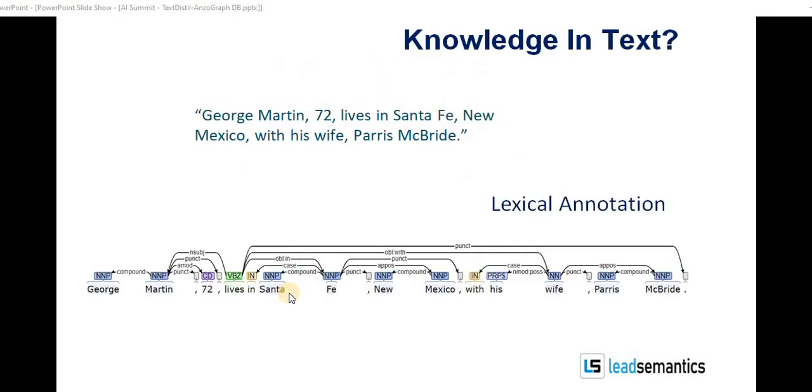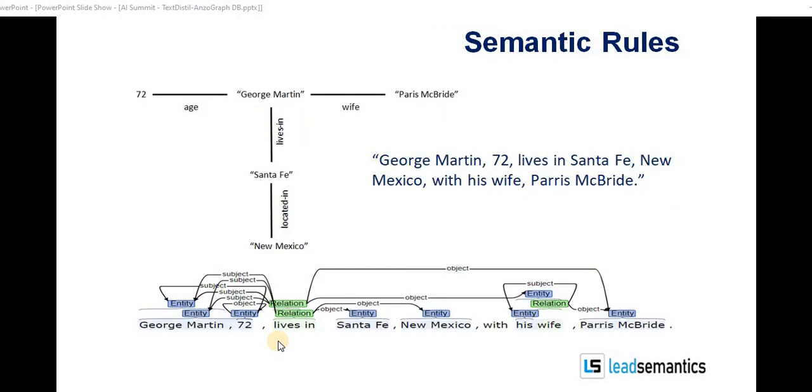Extracting knowledge from text, such as the English sentence seen here, involves several important stages of computation. First, through pre-processing and normalization, structure like the tokenization, part of speech tags, and other lexical annotations are added to raw text. Next, semantic rules are applied to identify higher level concepts such as entities, subjects, objects, and basic grammatical relations, etc. Named entities such as person, organization, and relations between entities such as works for, located in, etc. are identified using classifiers based on fine-tuned transformer language models.